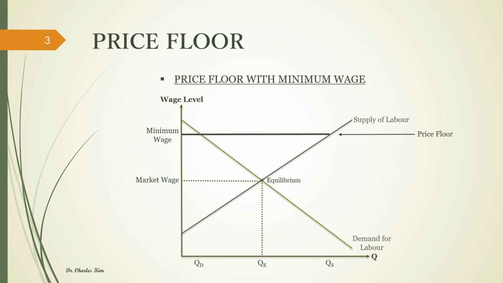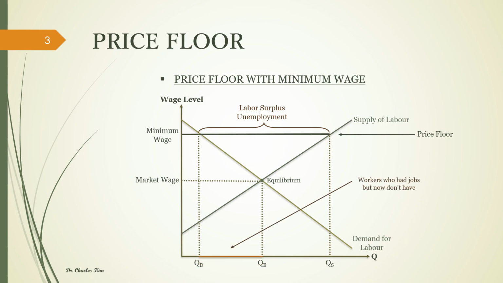When this takes place, demand for labor shall be reduced from QE to QD. Supply of labor, however, shall increase from QE to QS. This will create labor surplus, or increase unemployment. The orange line on the horizontal line represents the workers, who used to have jobs before, but now they don't.